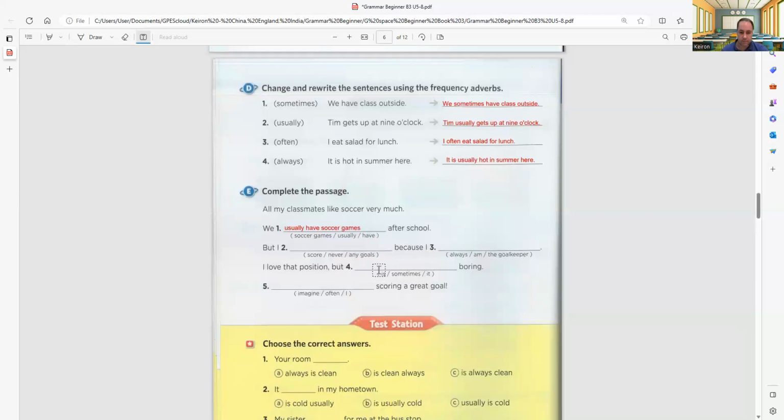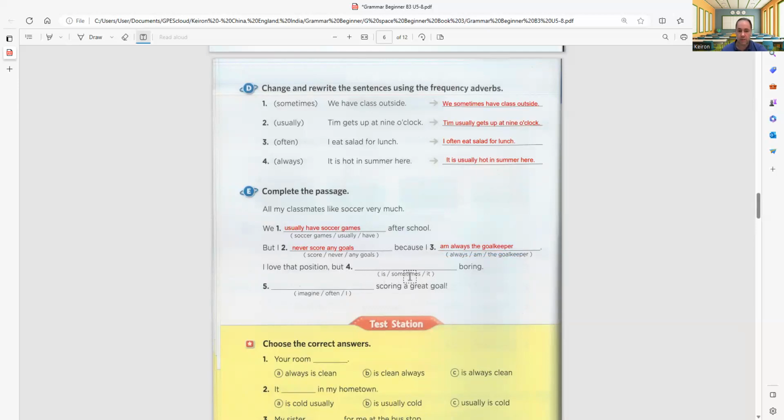Okay, so score is the verb. So we're going to put the adverb first. I never score any goals because I am always the goalkeeper. Okay, so because now here's the verb be, we put that first. I am always the goalkeeper. I love that position, but